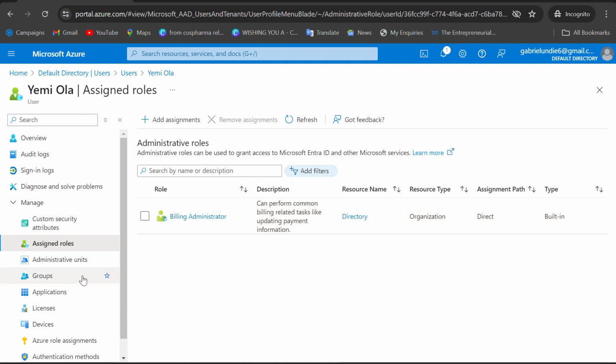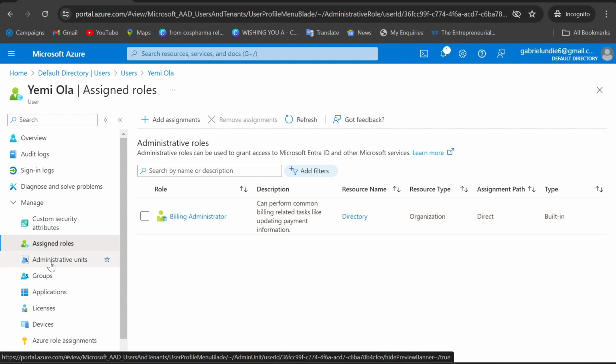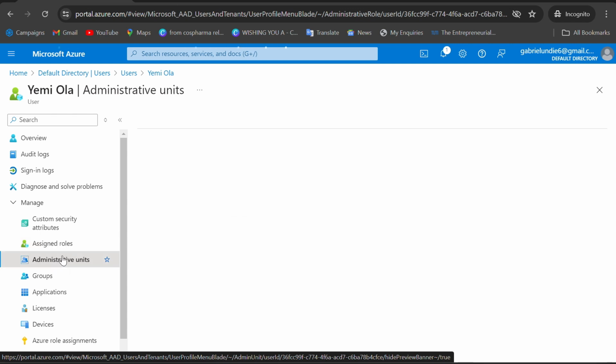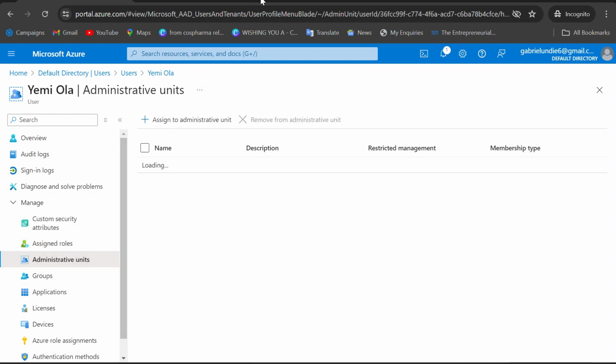Okay. Then you check, we have administrative units. For now, there is no administrative unit for this person, but if you have one, you can add the person to it. All right, you can assign the person to the administrative unit.